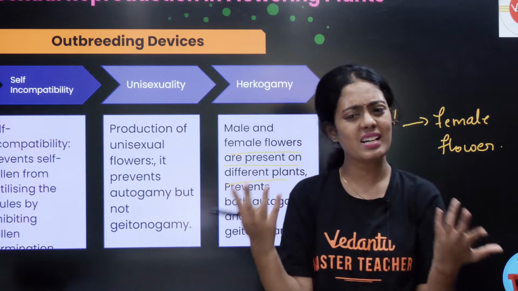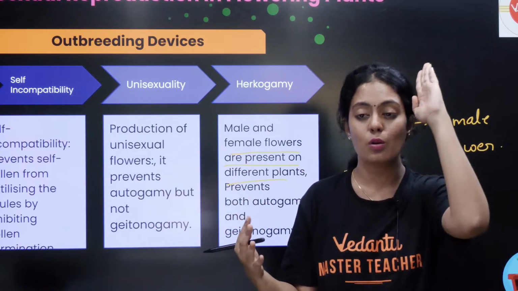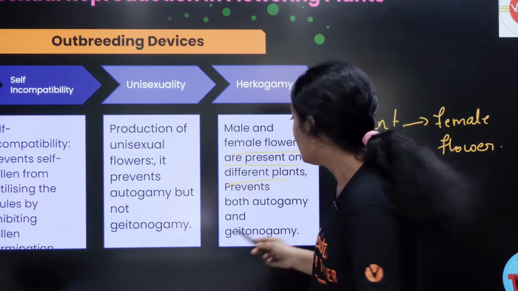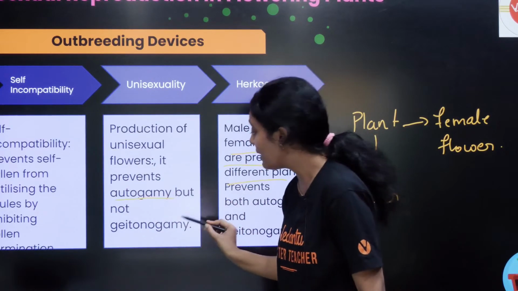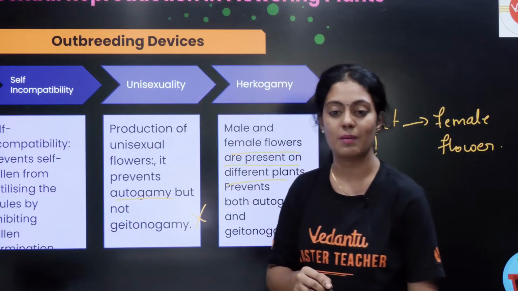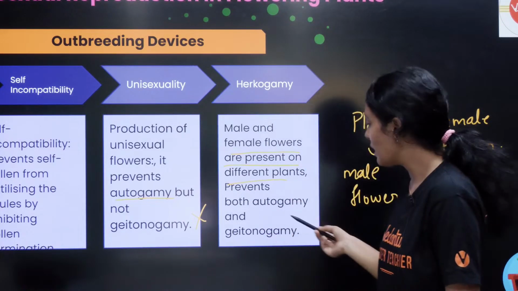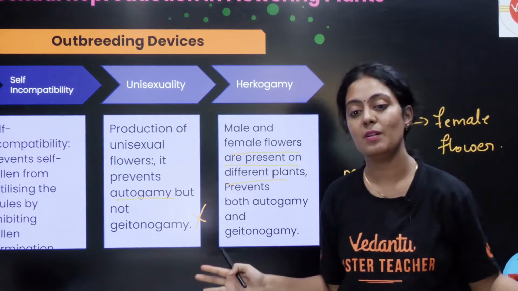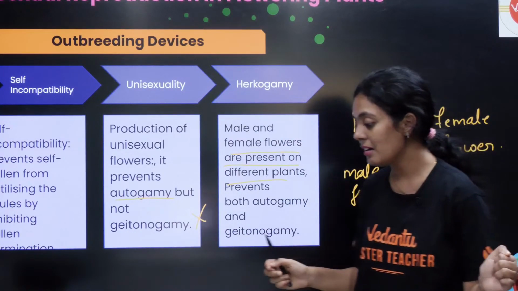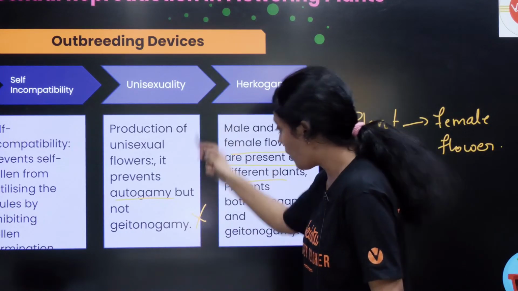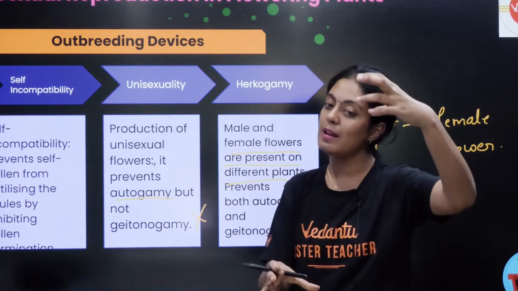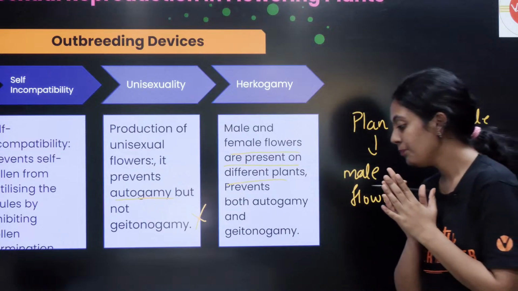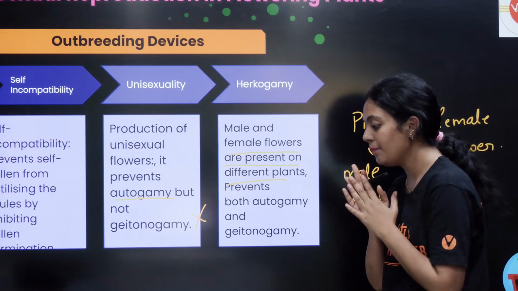Next, unisexual is very easy. One plant produces only male flowers, and another plant produces only female flowers. That is going to prevent autogamy, but it is not going to prevent geitonogamy. Then you have hercogamy. Here the male flowers and female flowers are present on different plants. Am I clear? Did everyone understand? This one has male flowers and female flowers on the same plant. This one is on two different plants. Okay, can we continue?